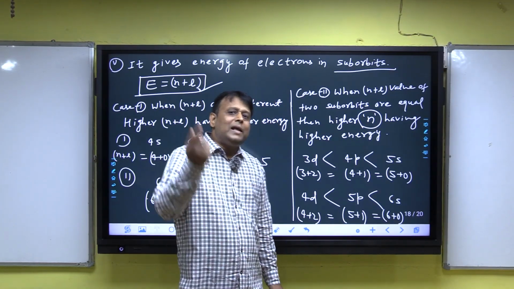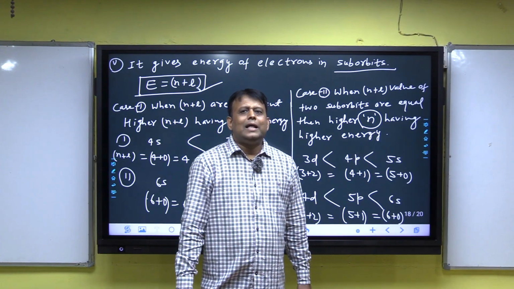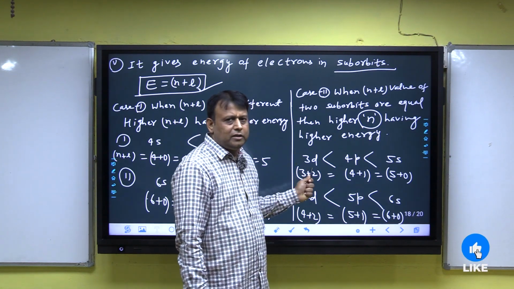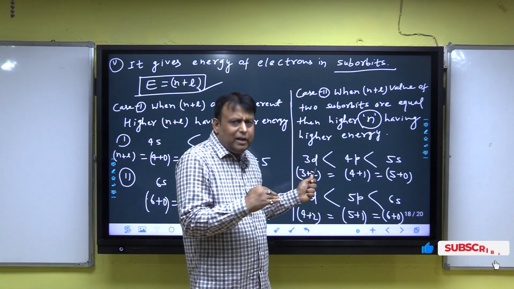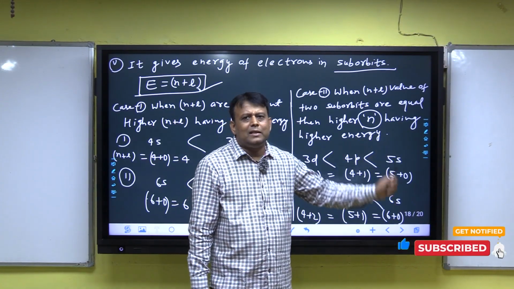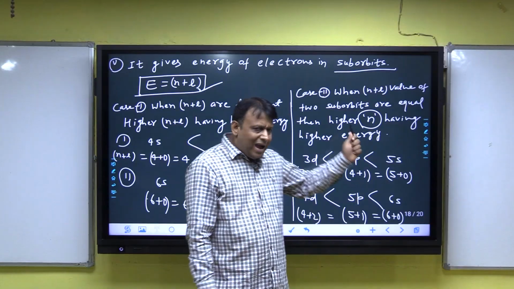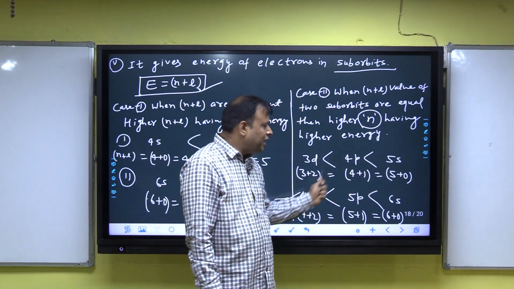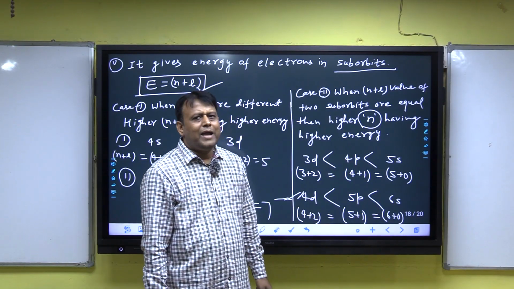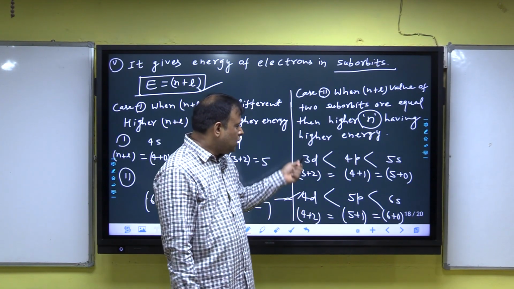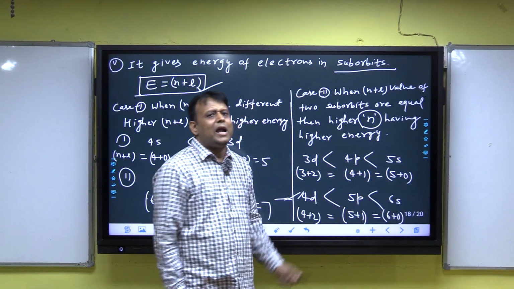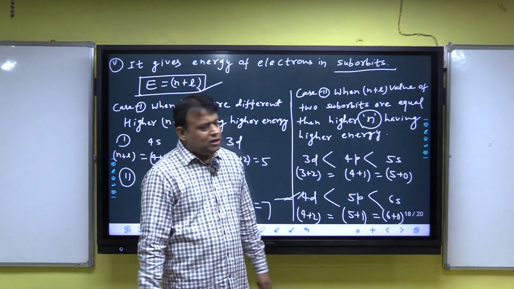But when n plus L are equal, then higher n has higher energy, and hence 3d is lesser than 4p and 4p is lesser than 5s. That is, 5s has higher energy than 4p and 4p has higher energy than 3d, because n increases, 3, 4, 5. When n plus L are equal, n increases, energy increases.